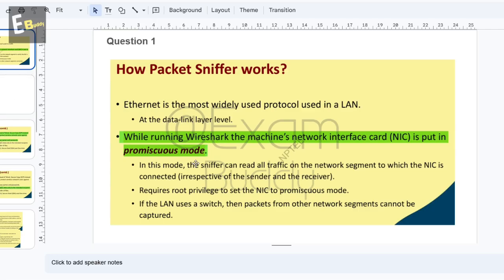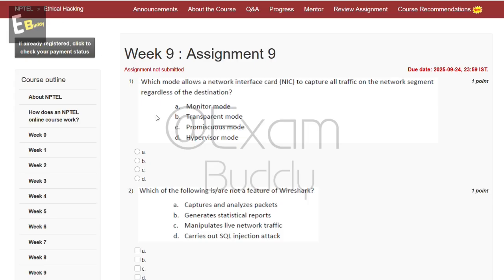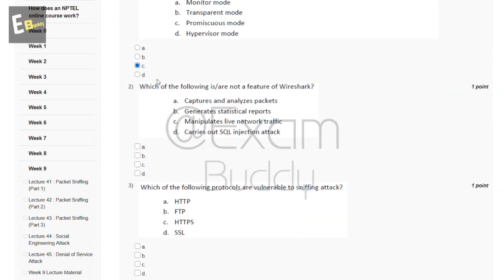Question first: while running Wireshark, the machine's network interface card is put in promiscuous mode. So the answer of our first question is C. Now the second question is, which of the following is not a feature of Wireshark? The options are: captures and analyzes packets, generates statistical reports, manipulates live network traffic, carries out SQL injection attack. So the answer of our second question is D.